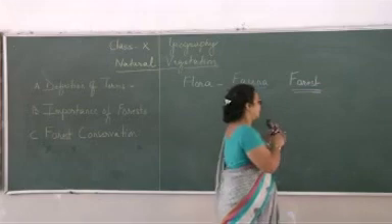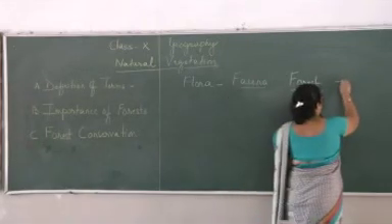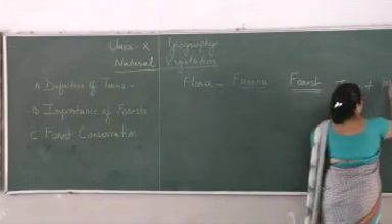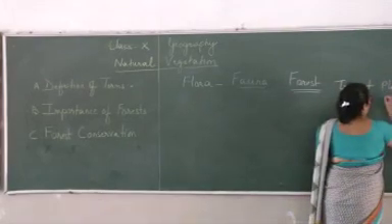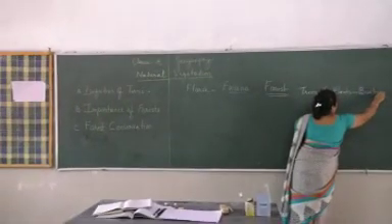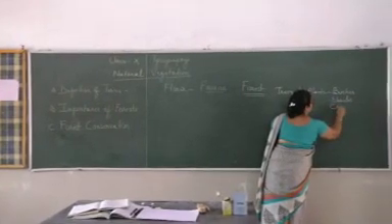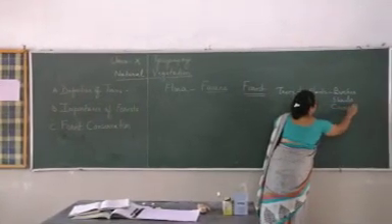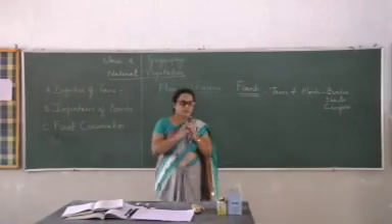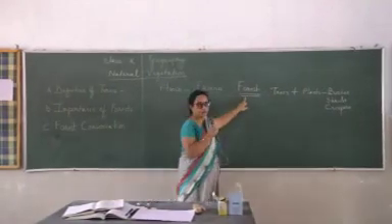I repeat, it includes trees plus all plants in the form of bushes, shrubs, creepers or climbers. Clear? So that is a forest.